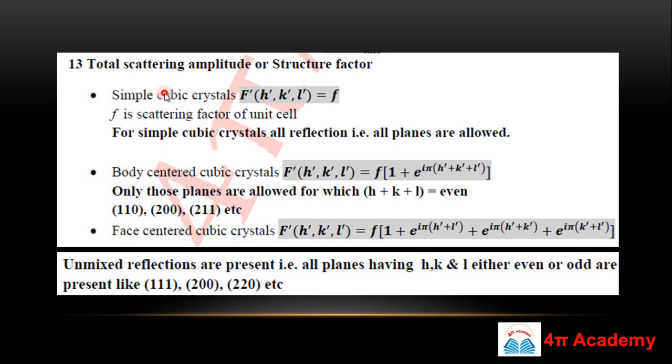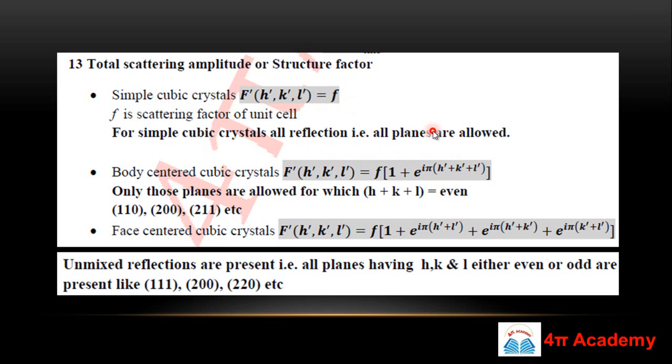This is also very important. You have to remember this term, the total scattering amplitude, also called the structure factor. We can calculate this structure factor for three kinds of crystal lattice: simple cubic, body centered and face centered. For a simple cubic crystal, the structure factor F is small f, which is the scattering factor of your unit cell, and it will be different for different crystals. For simple cubic crystal, all reflections, that is all planes, are allowed.